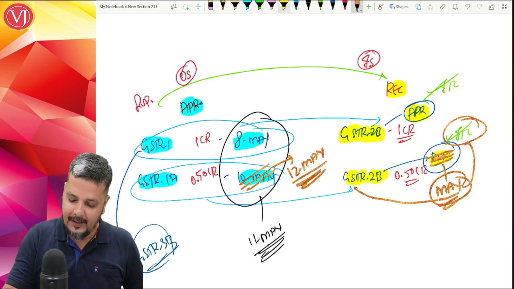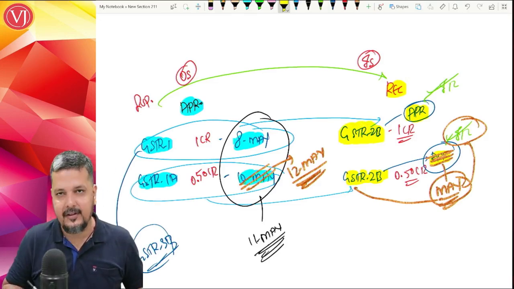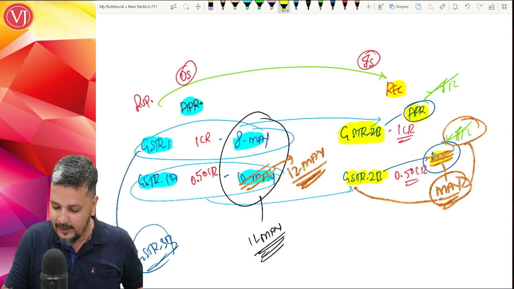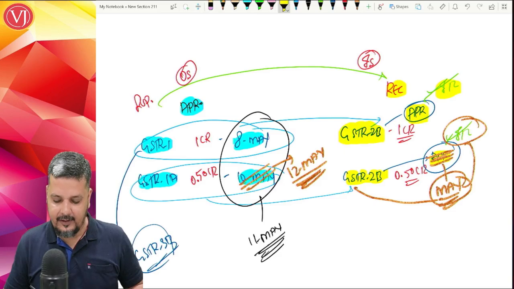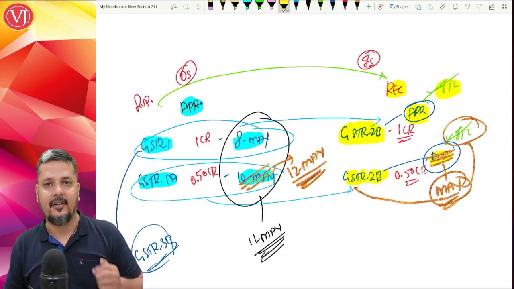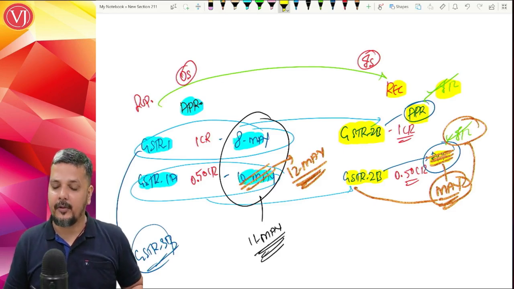From the angle of recipients who purchase for 1 crore, they will be able to take the credit in April return itself because it has been reflected in GSTR 2B of April, as the supplier has filed GSTR1 before the due date.